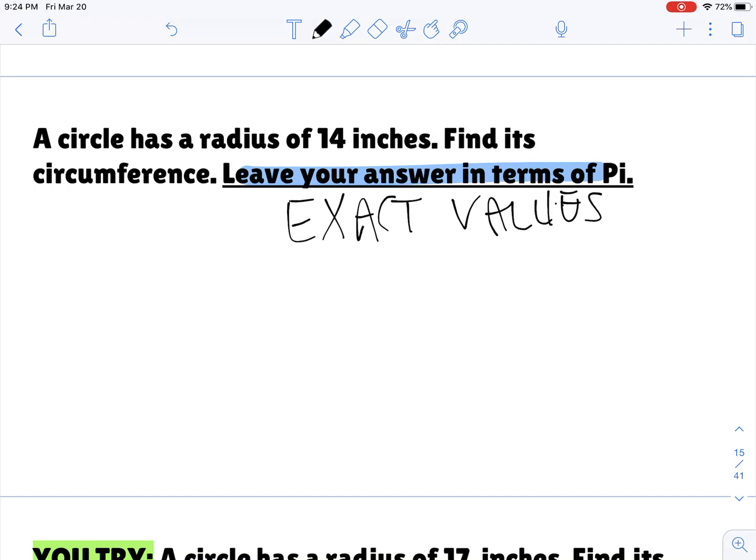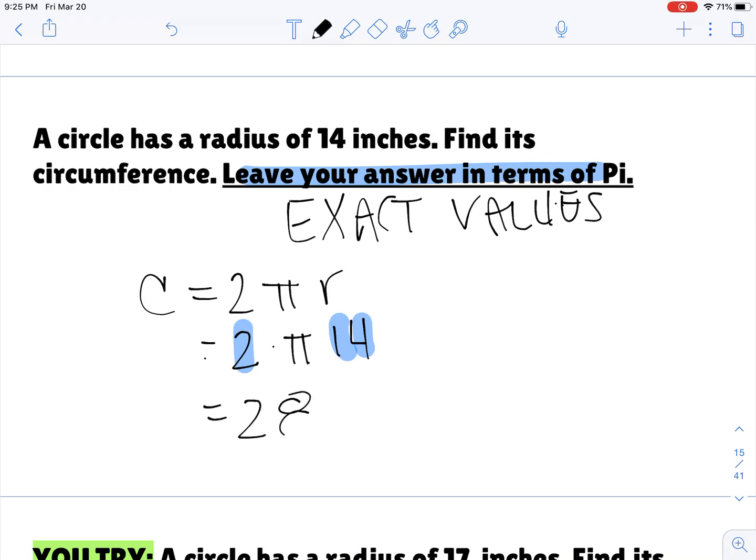You'll notice it's still a circle with a radius of 14 inches. Find its circumference, so we're still using circumference equals 2 pi r. We're going to substitute 2 times pi times 14, because we're just substituting for the r. I want you to multiply the two things that don't have pi. Okay, so 2 times 14 is 28.